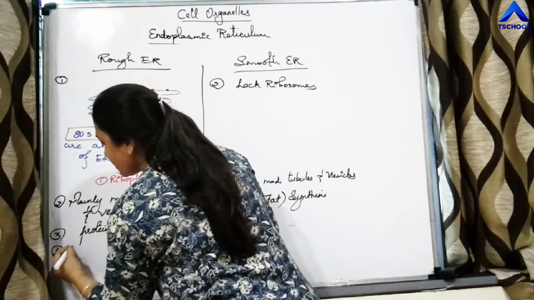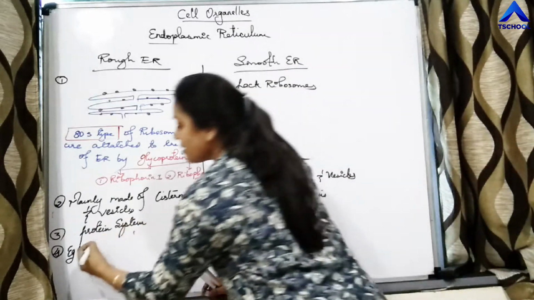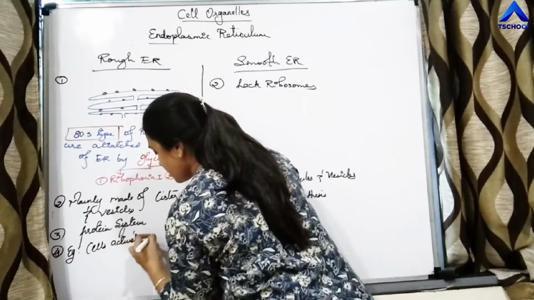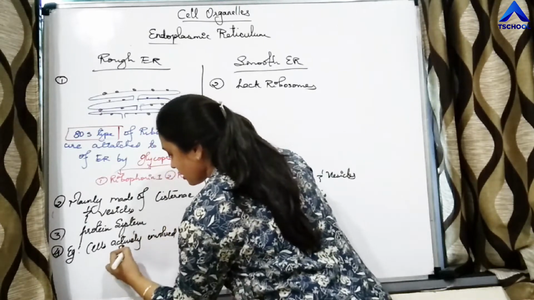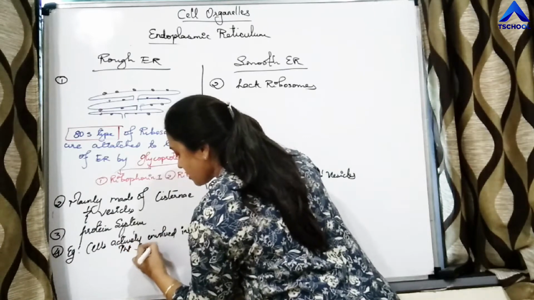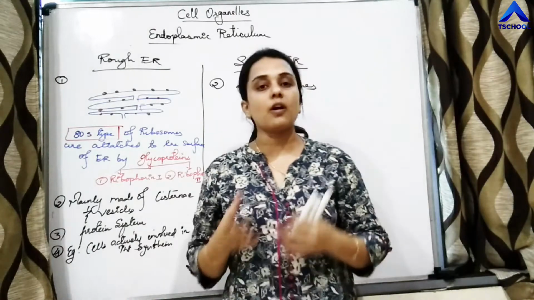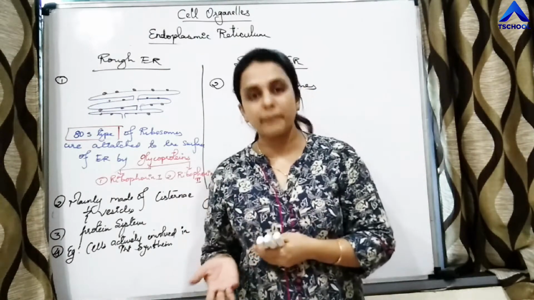So examples of where rough ER is present: cells actively involved in protein synthesis. Wherever there is work for an organelle, that organelle will be present in more amount at that place only.